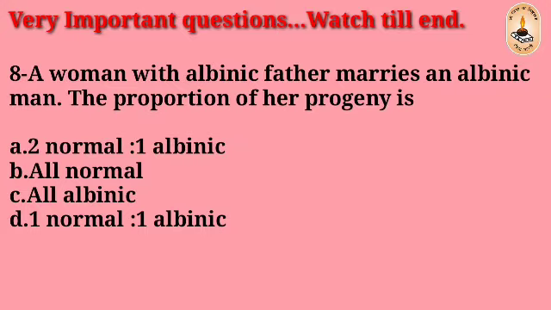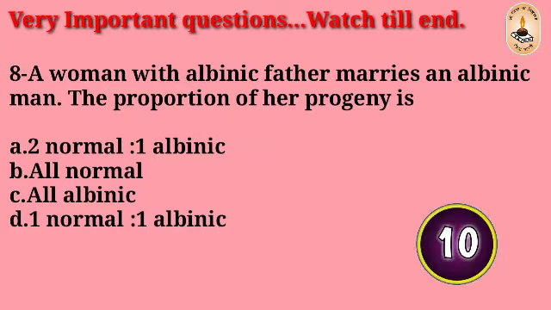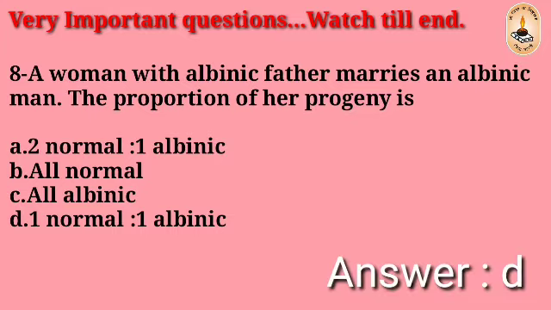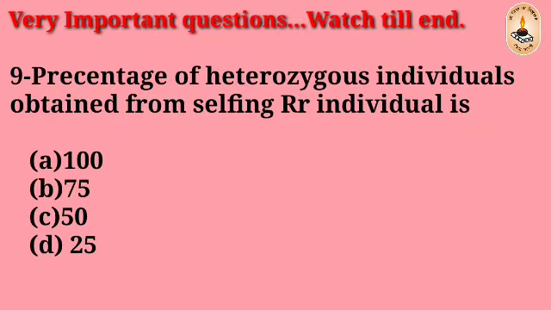Question number 8: A woman with an albinic father marries an albinic man. The proportion of her progeny is 2 normal, 1 albinic, all normal, all albinic, 1 normal, 1 albinic. The right answer is D, 1 normal, 1 albinic.